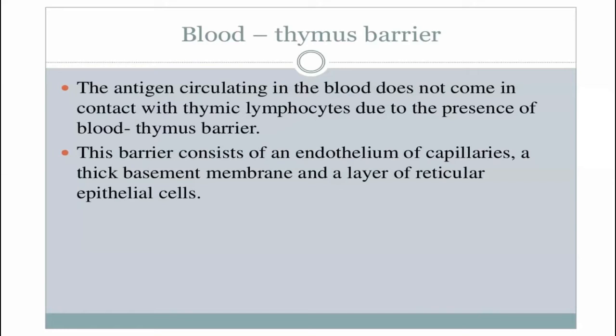Macromolecules from the blood cannot pass to the thymic parenchyma across the capillary walls in the cortical region of the thymic lobule due to the presence of the blood thymic barrier. And the antigens circulating in the blood also do not enter directly into the thymic lymphocytes. This is the function of the blood thymic barrier. It consists of tight junctions of the endothelial cells of the cortical capillaries and a flattened layer of epithelial cells of the thymus.